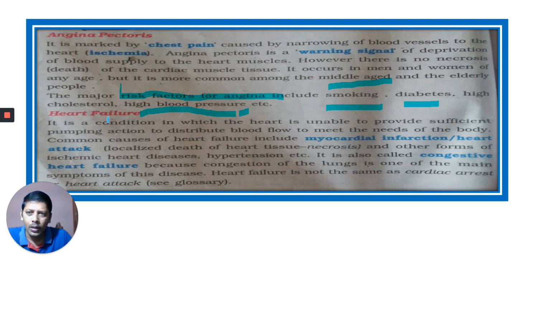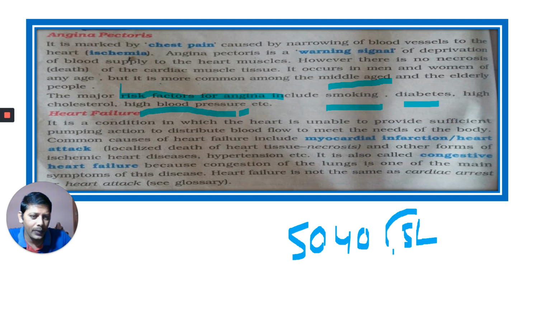Okay, next one, heart failure. The last one. It is a condition in which the heart is unable to provide sufficient pumping action to distribute blood flow to meet the needs of the body. Generally our heart pumps around 5000 ml per minute, that means around 5 liters of blood. But in this condition, the heart fails to produce that amount of blood.